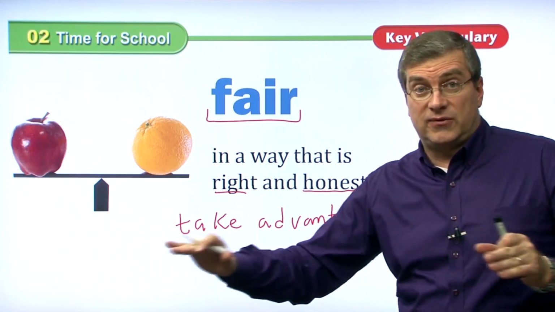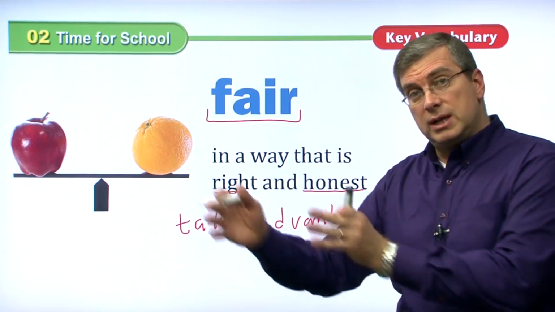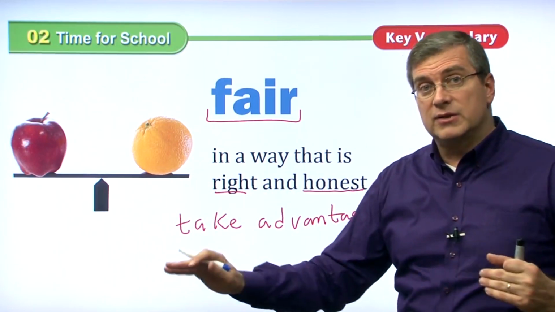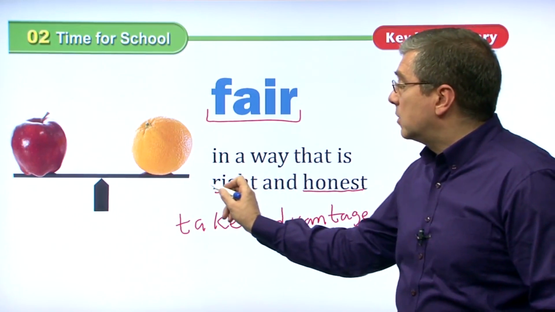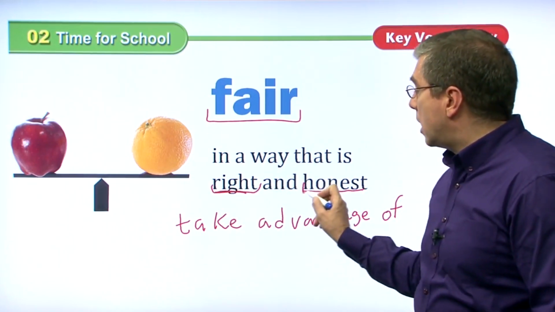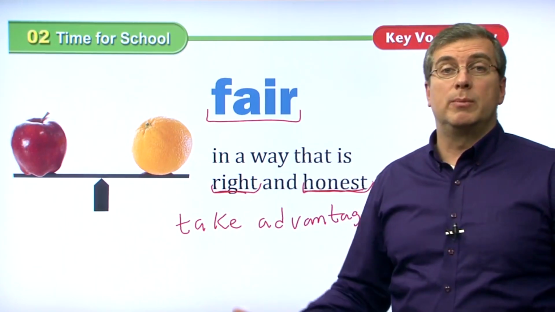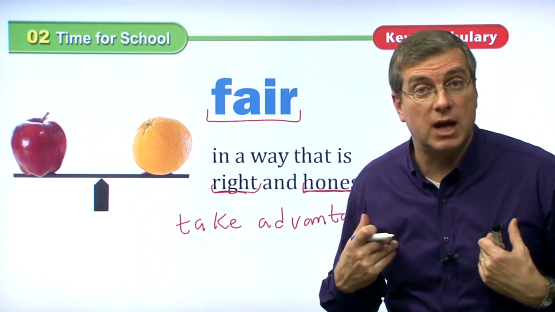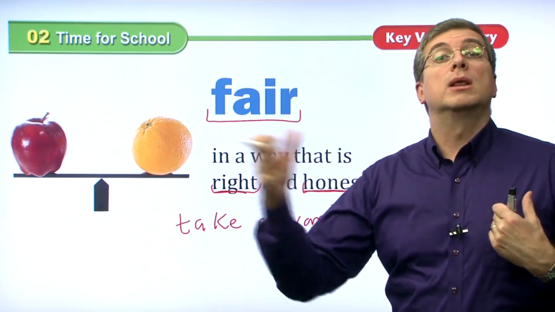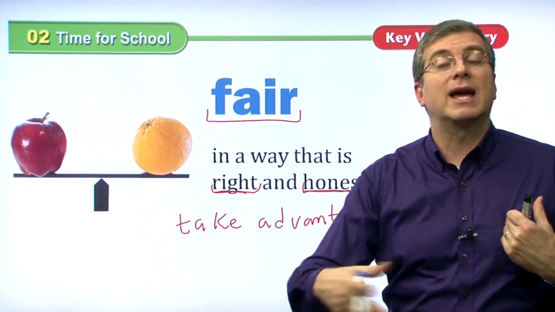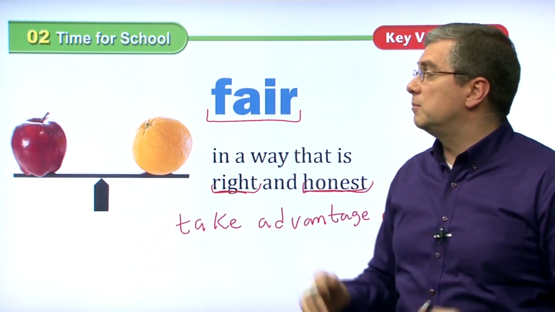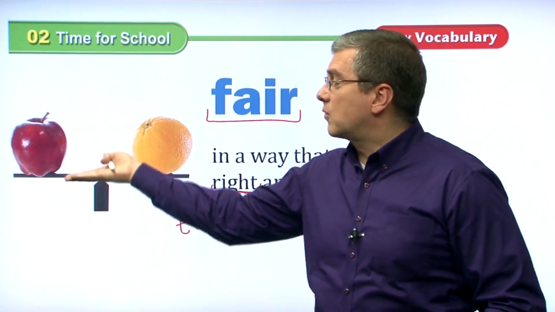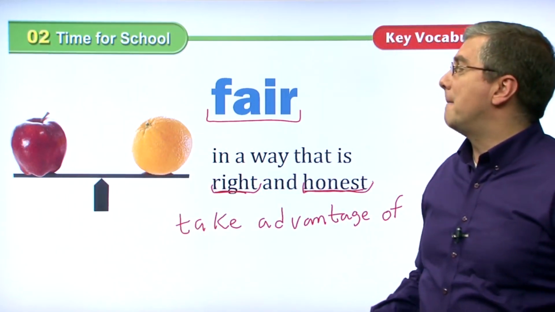If everything is fair, everybody is treated the same way, then everything is fair and everybody is happy. So, if you act in a way that is right and you are honest, everybody will be happy. You will be proud of yourself. Other people will like you because you're correct and you are honest. So everybody is happy. And this, of course, you should be fair. Oh, and of course, when we talk about fair, we also talk about balanced.